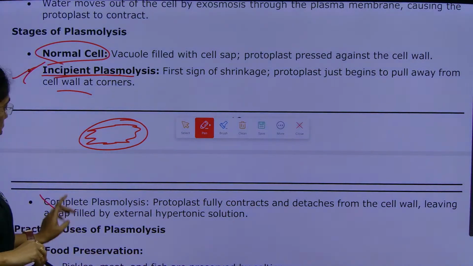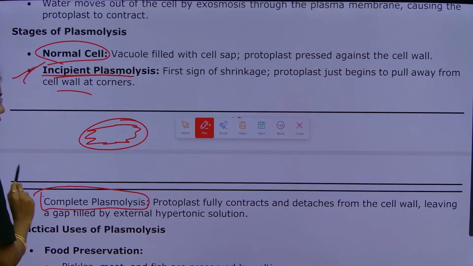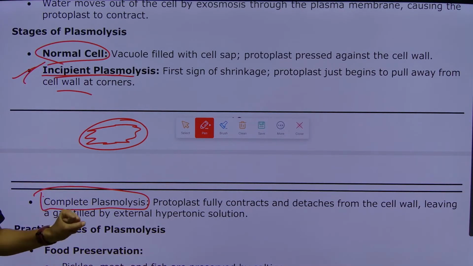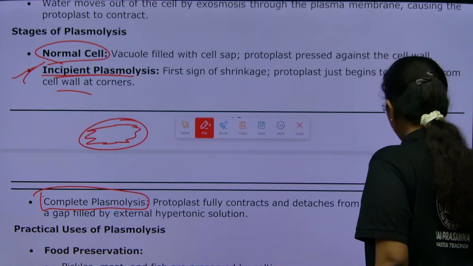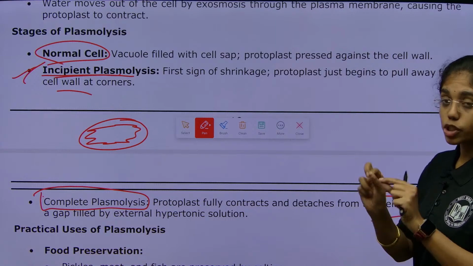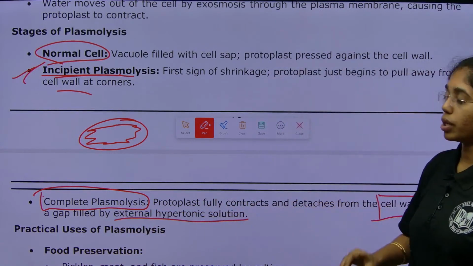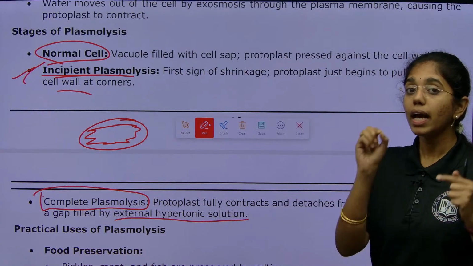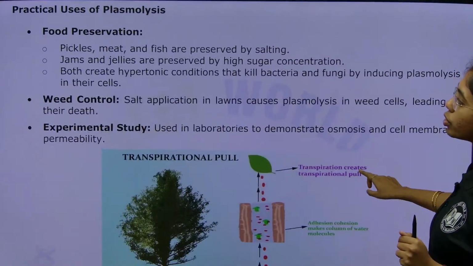Complete plasmolysis: the protoplast fully contracts and detaches from the cell wall. The protoplast will completely contract and detach from the cell wall, leaving a small gap that is filled by the external hypotonic solution. That small gap is filled by what? The external hypotonic solution.